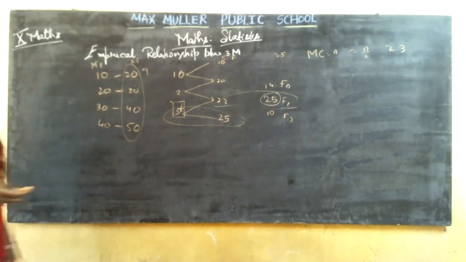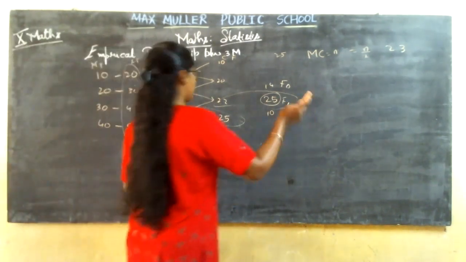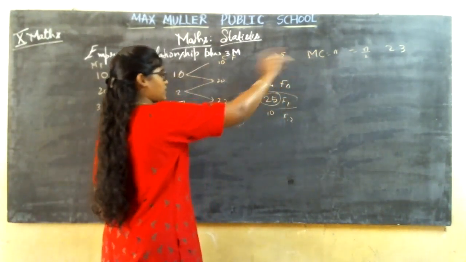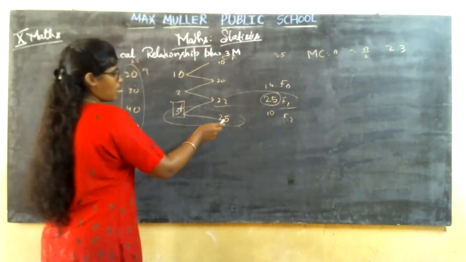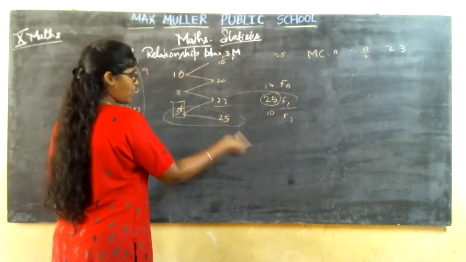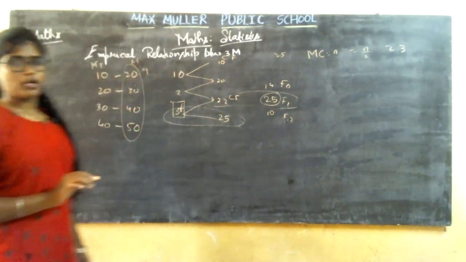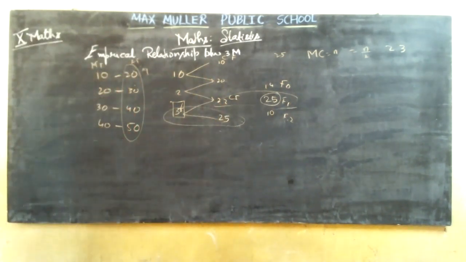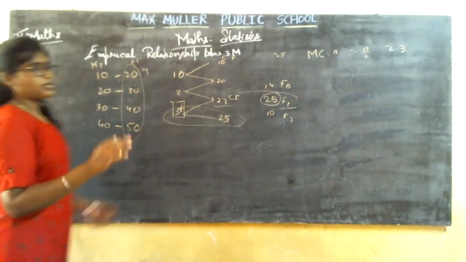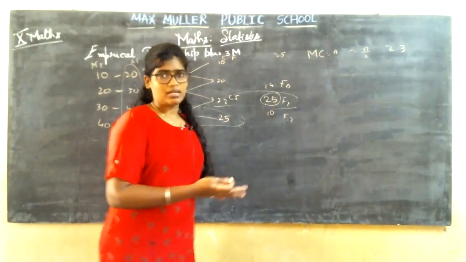Now where are you going to choose CF? CF you have already got, that 23, but you are not going to take that 23. Whatever the median class you have, above that, whatever the number might be, that you are going to take as the cumulative frequency. Clear? So then after this, you are clear about all these terms, that is mean, mode and median.